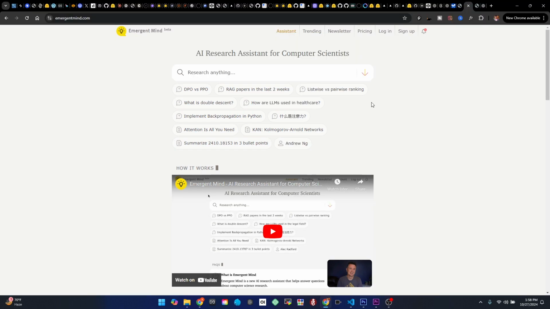Here, as you can see, this is a complete website where you can see an AI research assistant, and this is a search bar. Now, how can you use this tool? First of all, there are several options here, but you don't need to log in to find something. You just have to type something. If you are interested in some topics, you can type just here, or you have several prompts here, you can choose accordingly. Suppose I am interested in the RAG papers, which is retrieval augmented generation, which is a part of AI. So let's try this one.